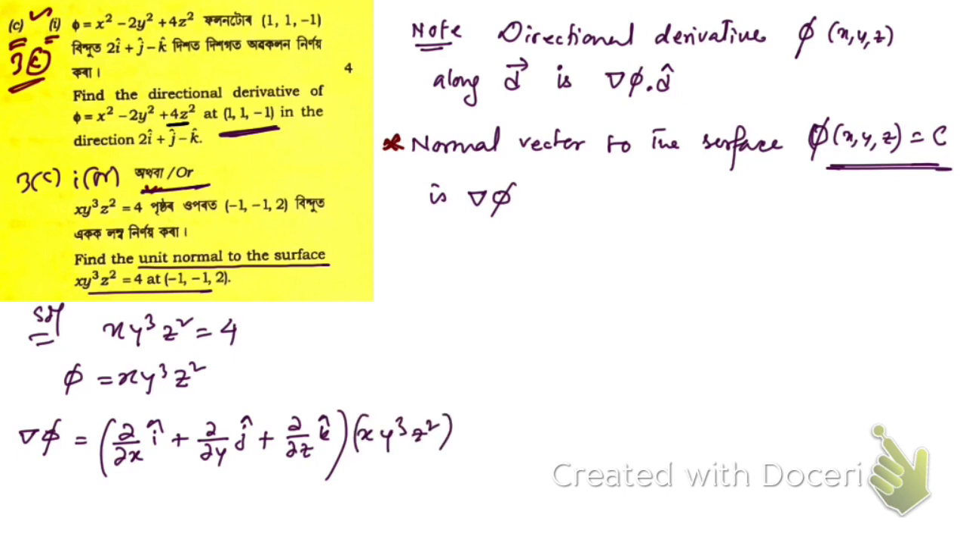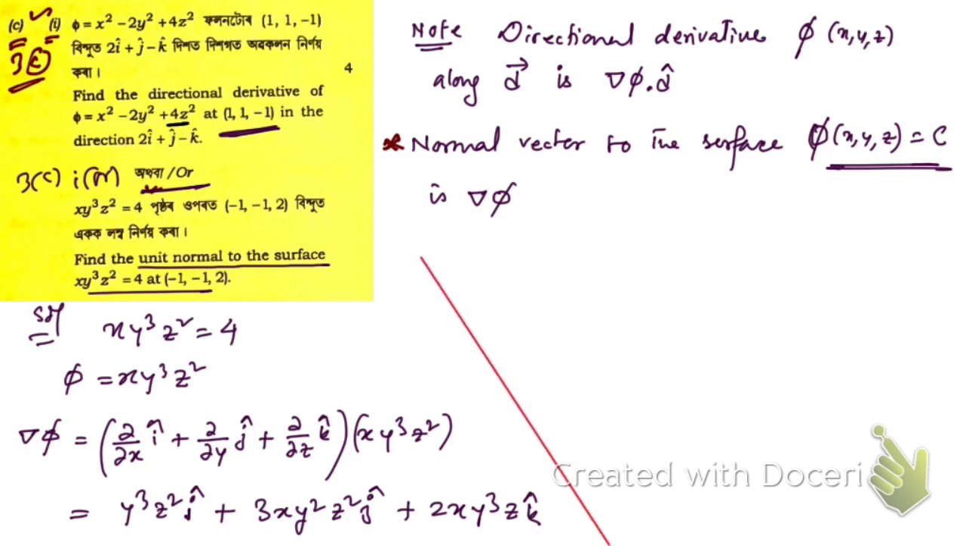Okay, so now first differentiate this with respect to x, so y cube z square i cap, then operate this one by this operator. So we're gonna have 3xy square z square j cap, then with respect to z, we're gonna have 2xy cube z k cap. That's what we're gonna have, right? So this is what we have got. This is the normal vector.